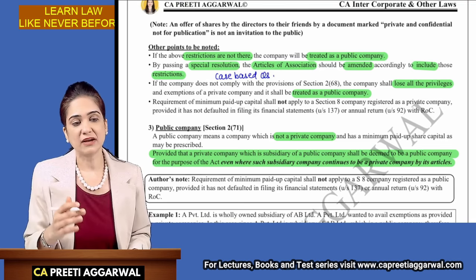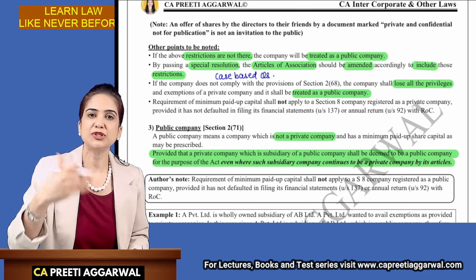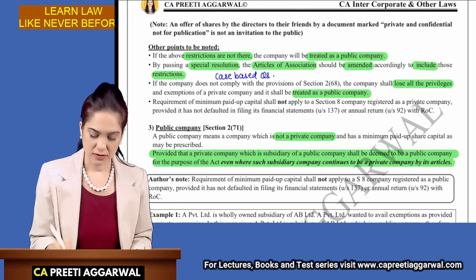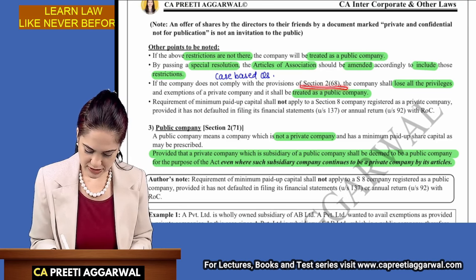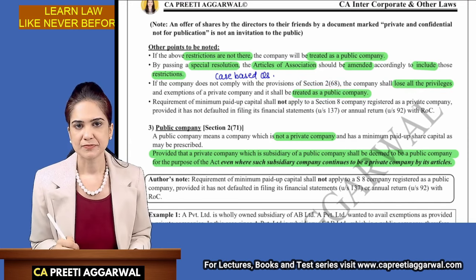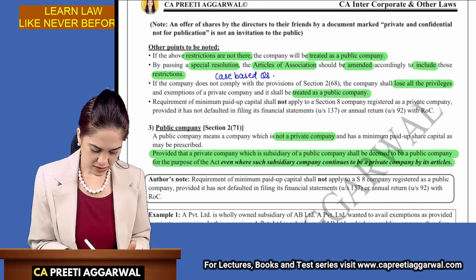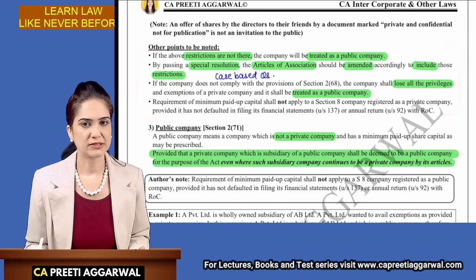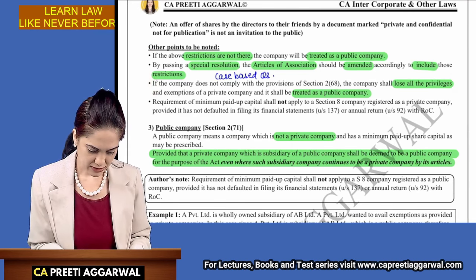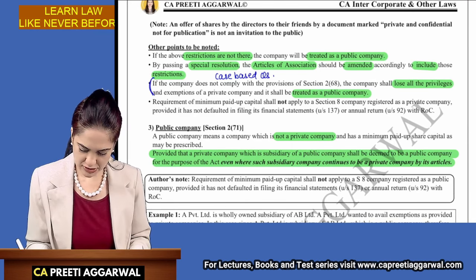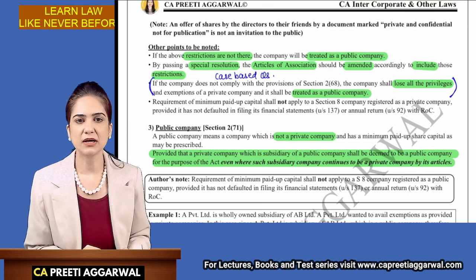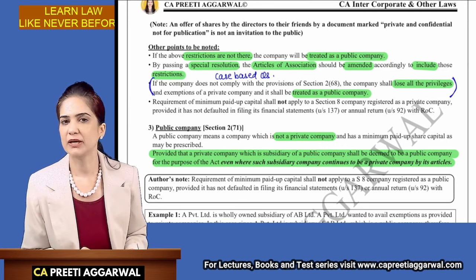Now, they will say that the private company started issuing shares to the public. Private company went for a public offer. You are not complying with the provisions of Section 2, Clause 68. You will lose all your privileges and you will be treated as a public company. Is it clear? So these are the important key points. What kind of question can be asked on this? It can be asked on the third bullet point. That if I don't comply with the provisions, I will lose all the privileges of a private company and I will be considered as a public company. All the provisions of public company shall apply.